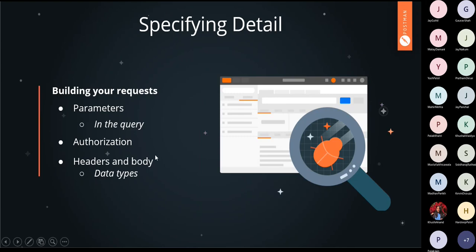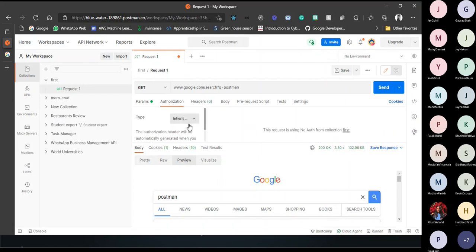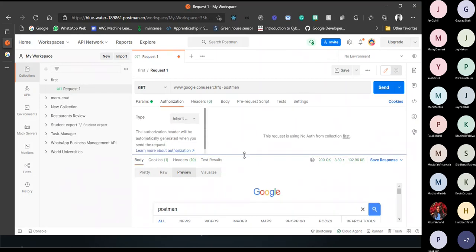Then comes the authorization, header, and body. So let's understand all this with Postman. Okay, so authorization. Let me also try to give you this explanation with an example. Now let's say you have one portal in which the user has to log in, and after login the user can get the confidential information.